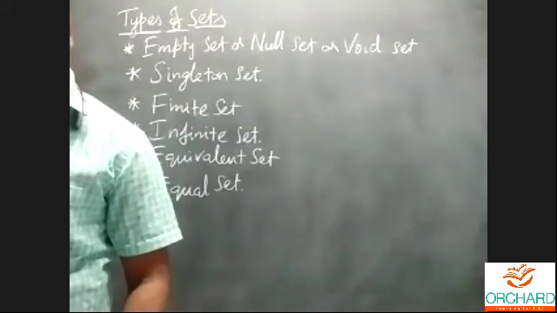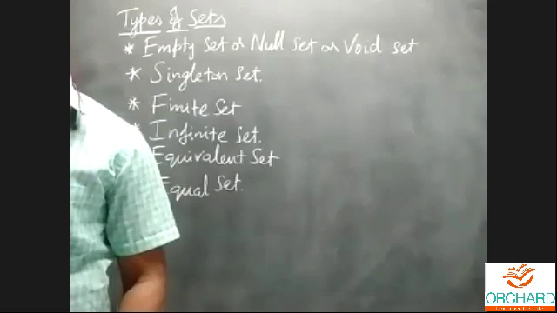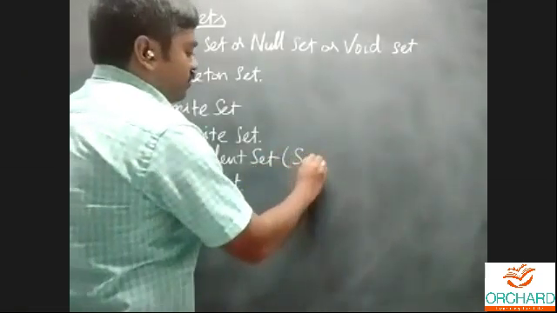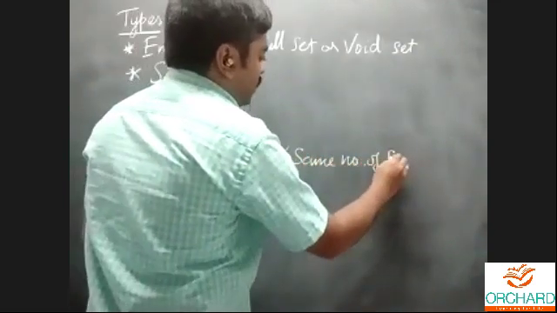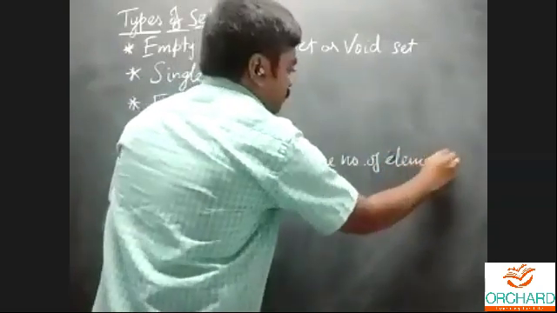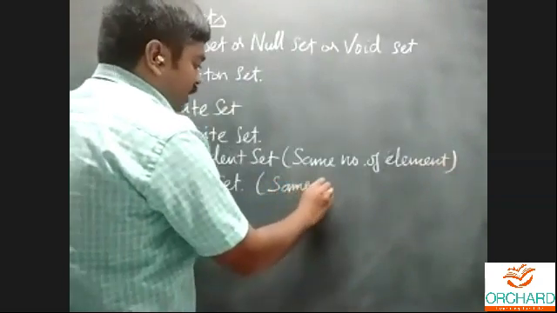The definition for the equivalent set: two finite sets A and B are said to be equivalent if they contain the same number of elements. For the equivalent set, we will call it same number of elements. Okay, same number of elements. But equal set, same elements.